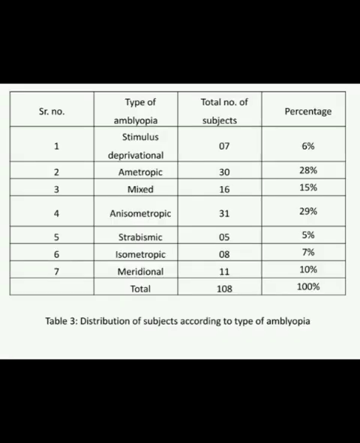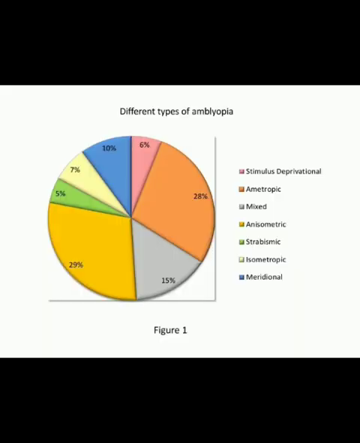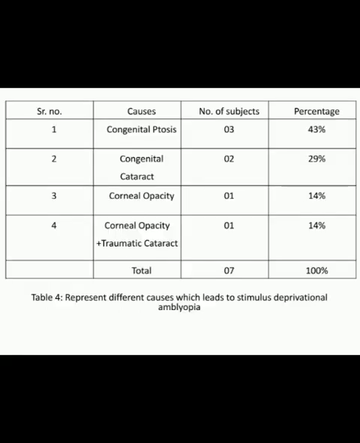Table 3 represents the distribution of subjects according to type of amblyopia. Anisometropic amblyopia was the most common type we found, accounting for about 29% of the cases. Figure 1 shows a diagrammatic representation of Table 3. Table 4 represents different causes which lead to stimulus deprivational amblyopia. 7 subjects were responsible for stimulus deprivational amblyopia, of which 3 subjects were diagnosed with congenital ptosis and so on.